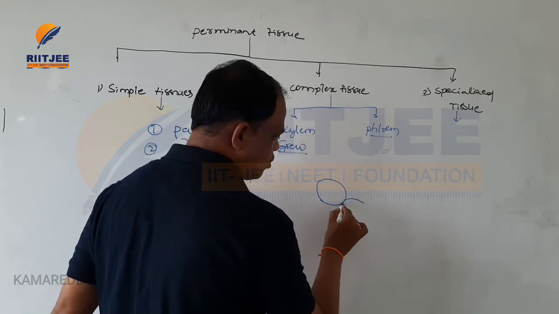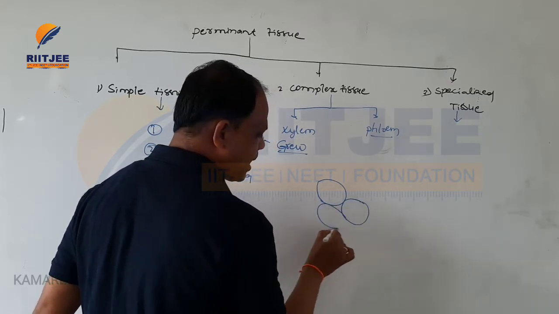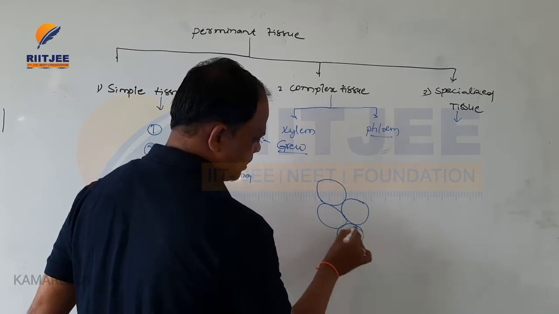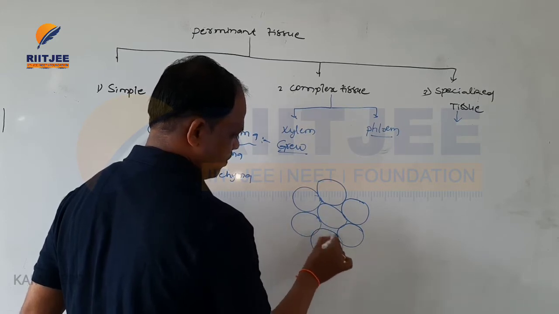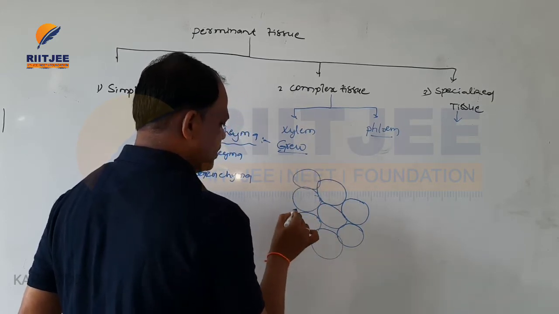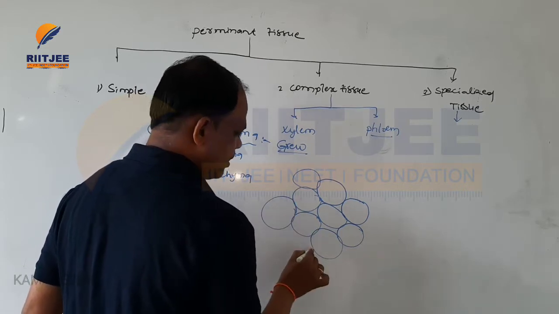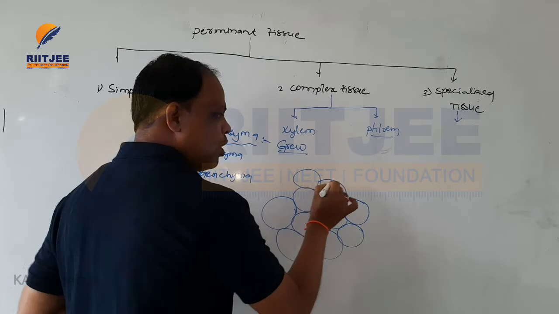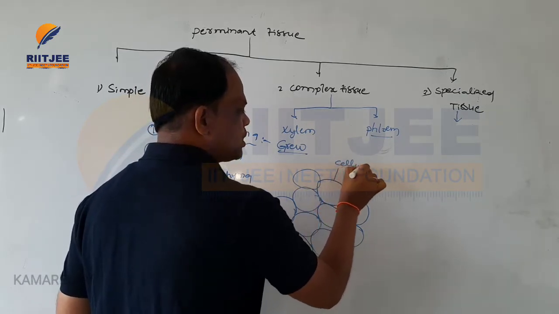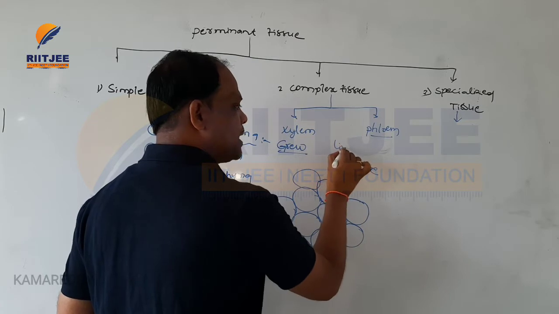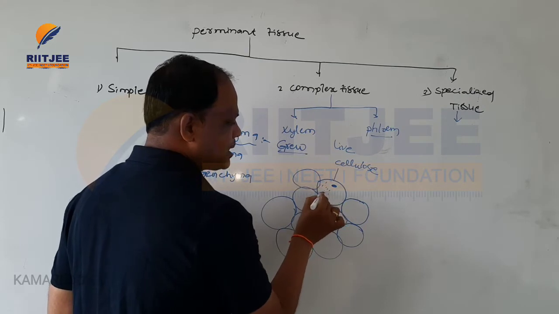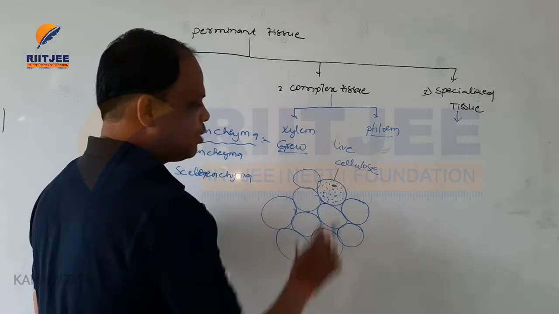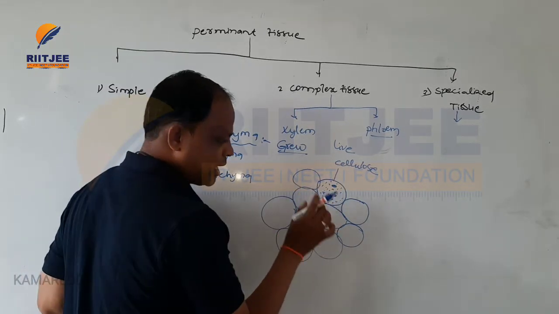The structure of parenchyma is round or spherical and irregular, and this type of cell is also called parenchyma. The cell wall is made up of cellulose. These are living cells containing a nucleus and dense cytoplasm.